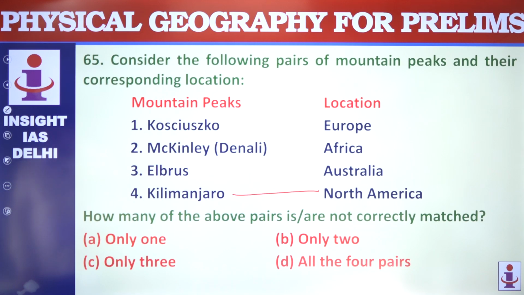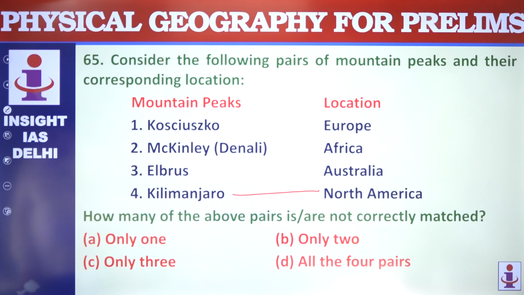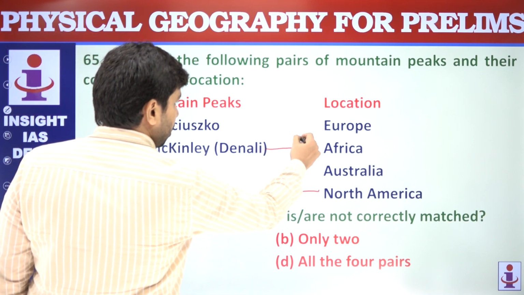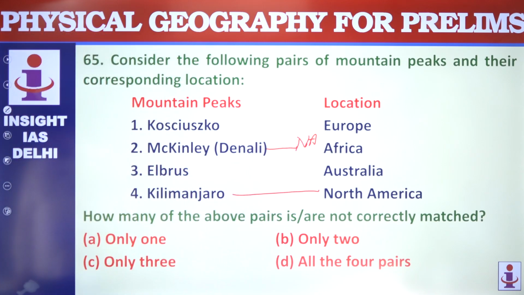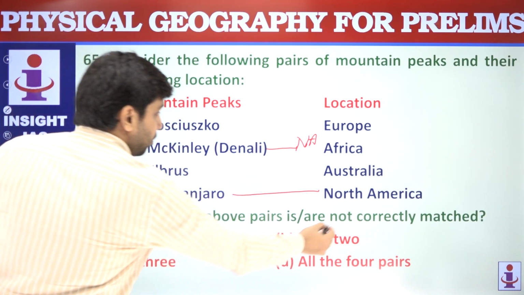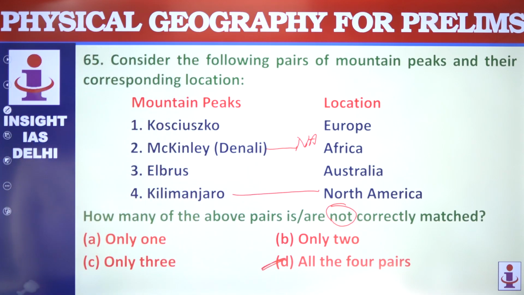Denali is not in Africa, it is in North America. And Kosciuszko is in Australia, not Europe. So all the 4 are not correctly matched. The question is asking about not correctly matched, so all the 4 are not correctly matched.